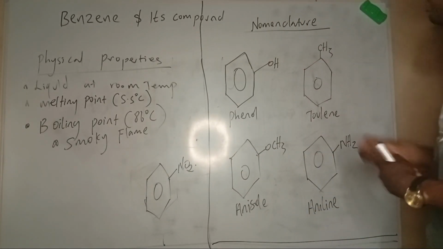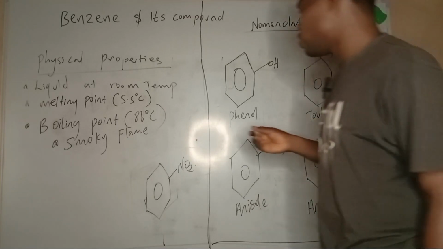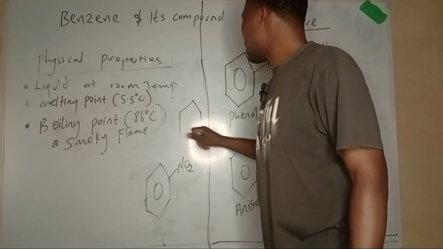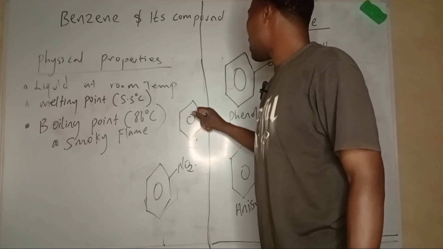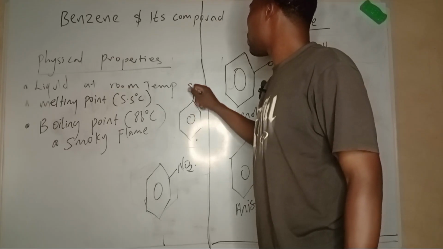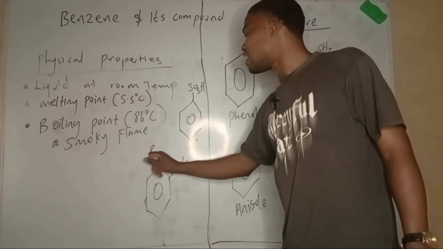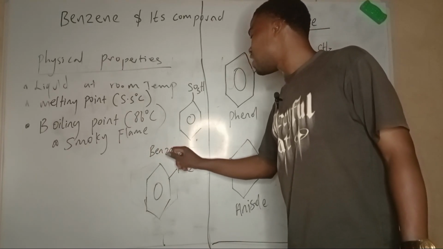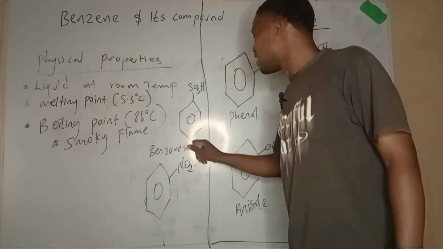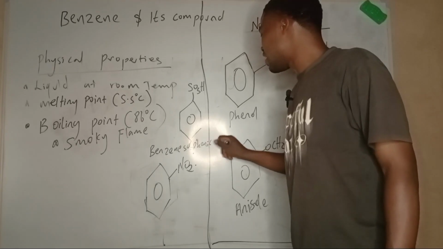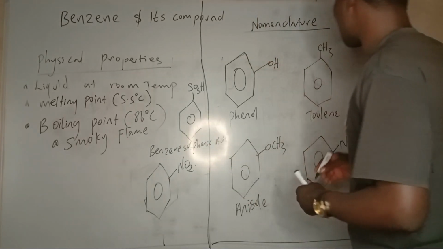If I have a benzene structure and I place SO3H, this is benzene sulfonic acid, not sulfuric, sulfonic acid, benzene sulfonic acid.